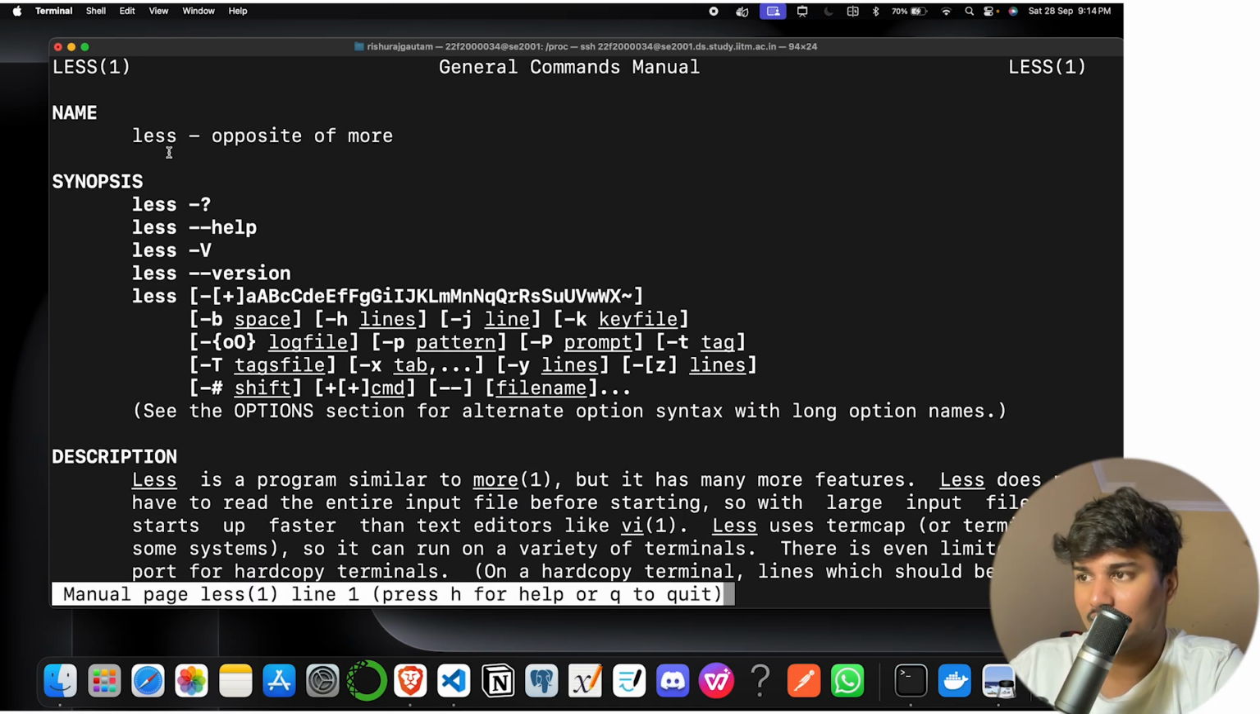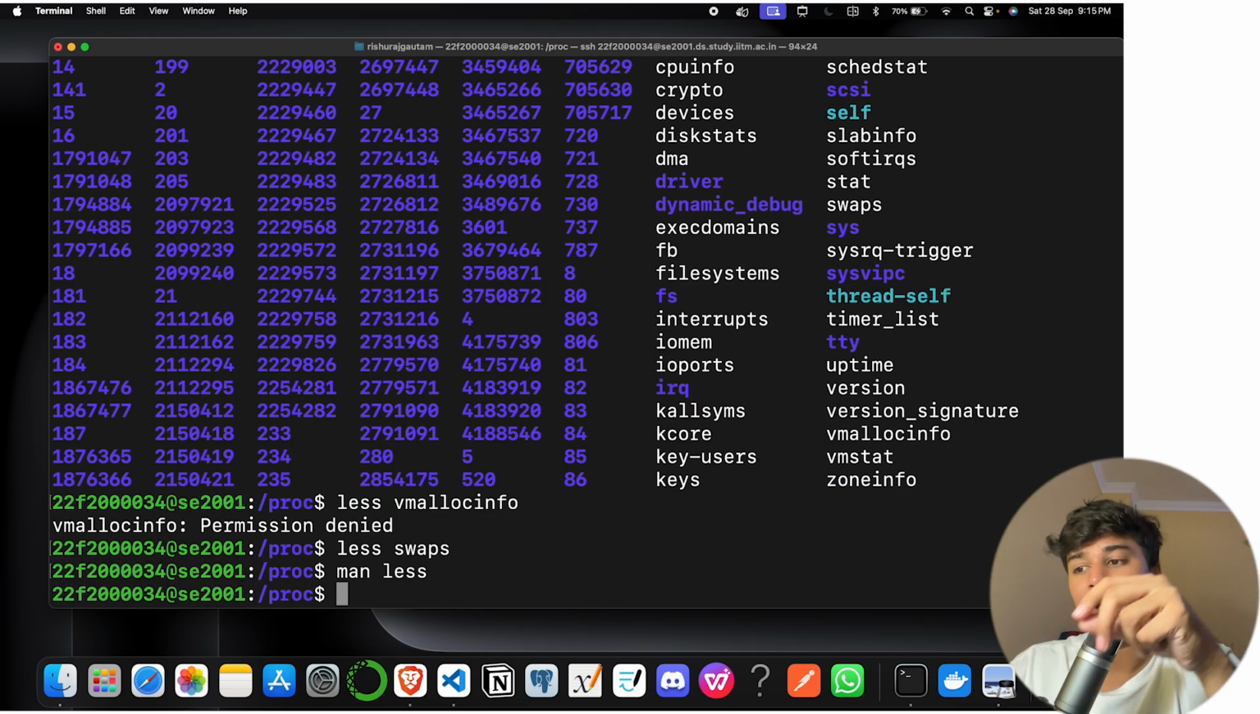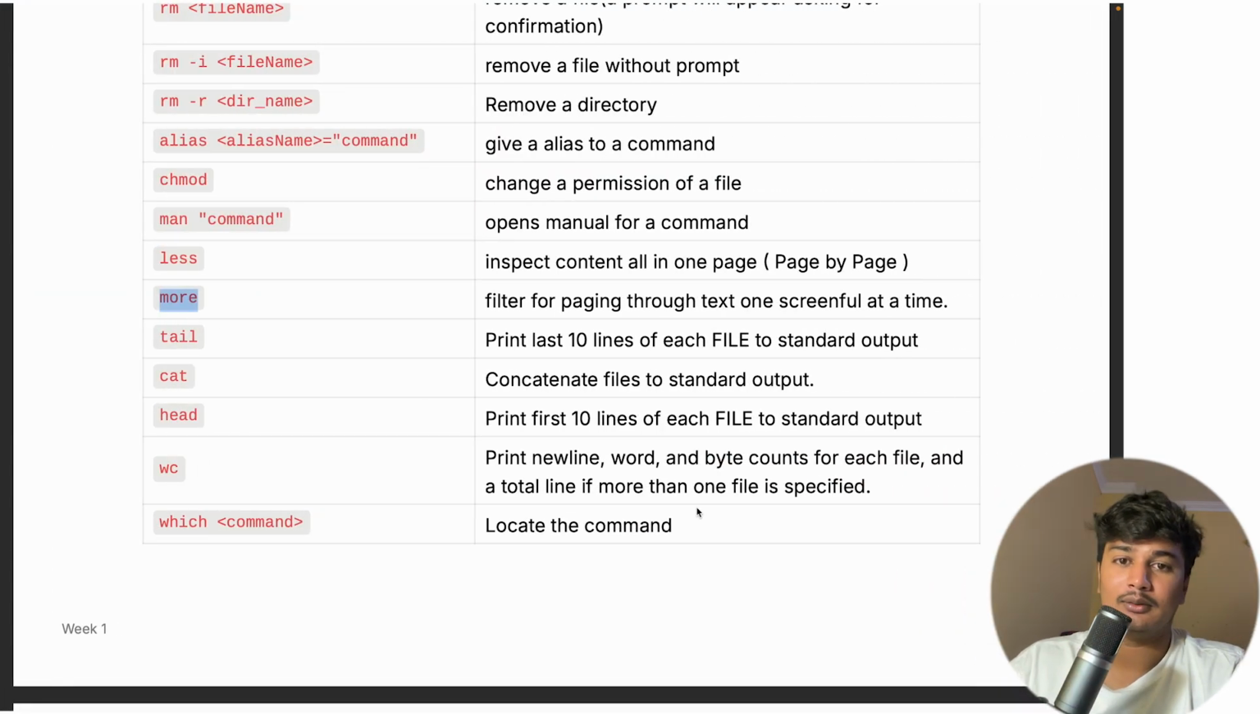Okay, so the less command, and you will see that the less command is basically the opposite of the more command. It is a program similar to more, but it has many more features. Less does not have to read the entire file input before starting. It does not read all the files at once. It just goes page by page.